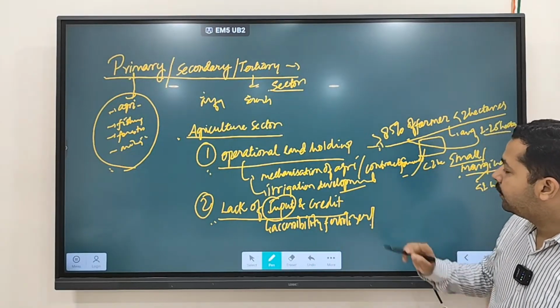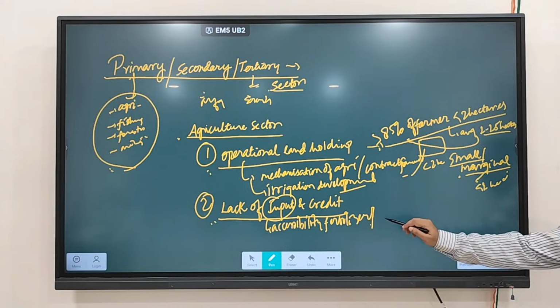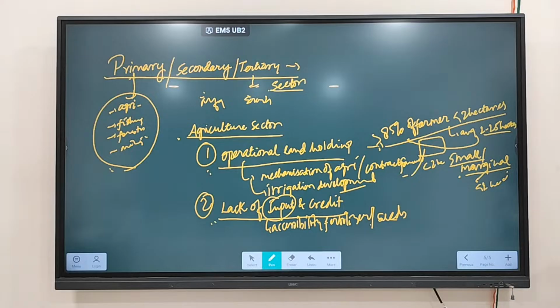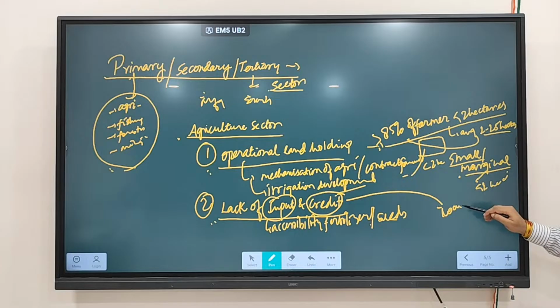Accessibility to the seeds. That is a problem we are facing. Lack of input is there: there is less accessibility towards fertilizer, and less accessibility towards seeds. And credit means loans, that is money. Credit is loans or money.